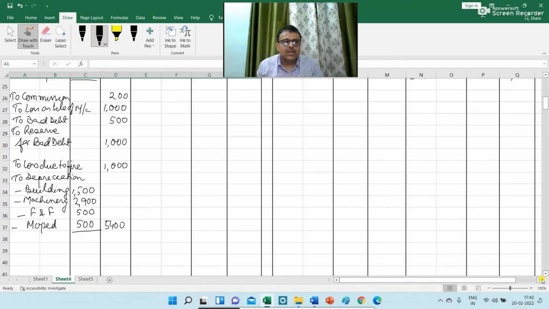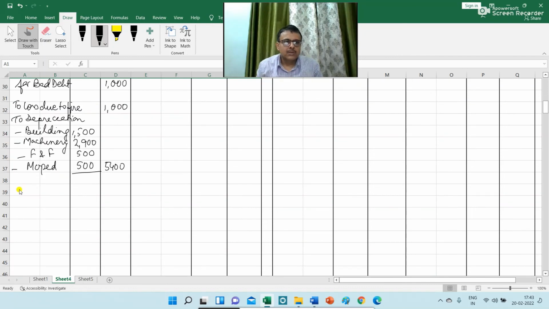Loss due to fire 1,000, and to depreciation on building 1,500, machinery 2,900, furniture and fitting 500, and moped 500. So total amount of depreciation is 5,400. So you have a net profit for rupees 14,200, and total of the P&L account is 36,000.